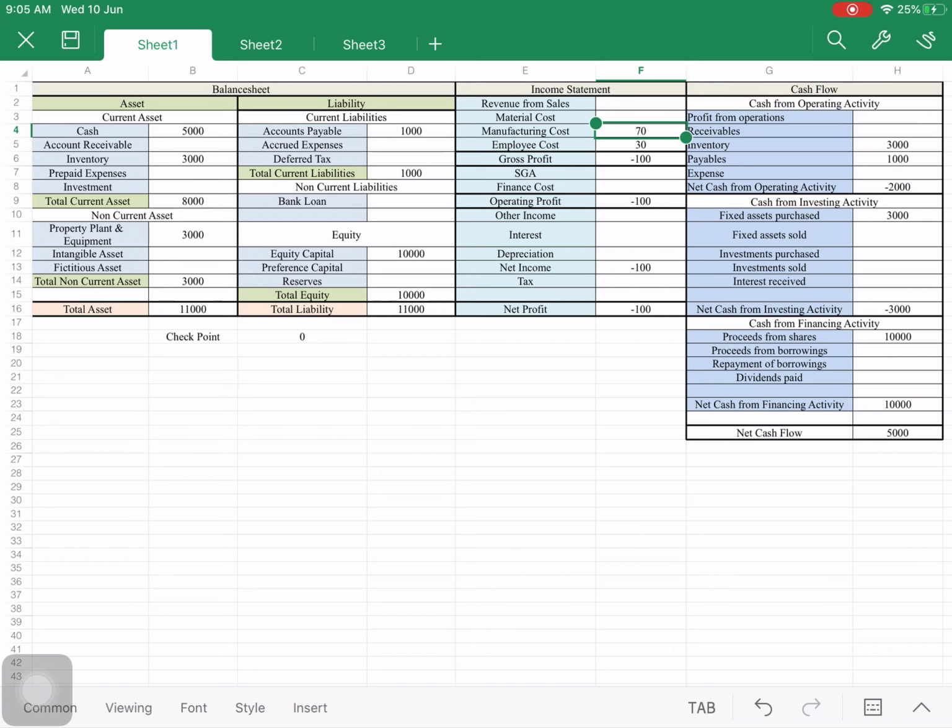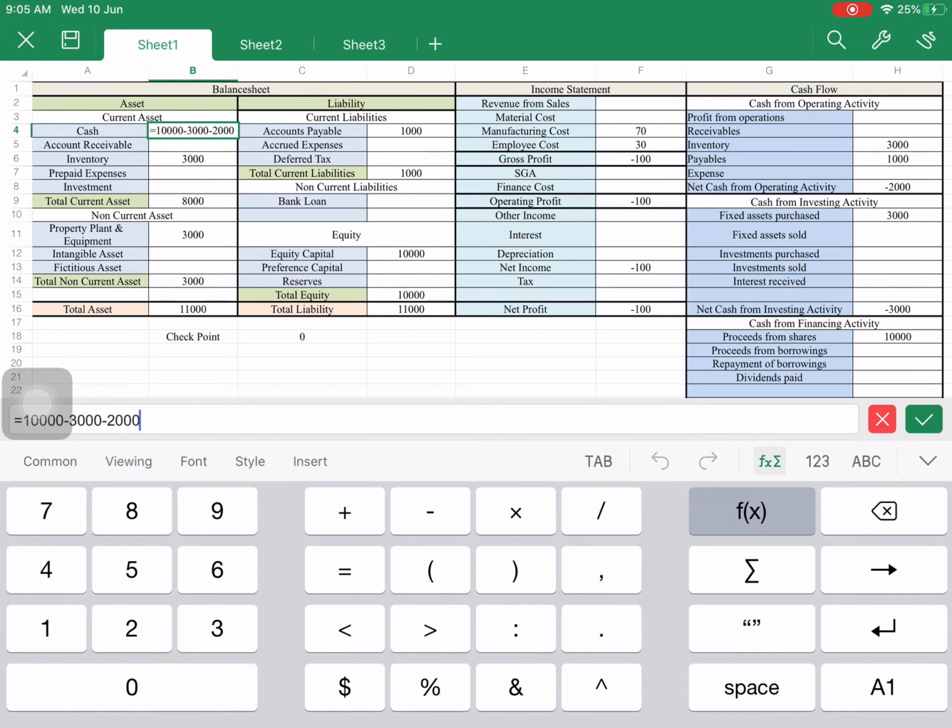Like this is the electricity bill and all those things, and this 30 rupees is the salary cost, so they will pay in the next month. Or maybe we can take it as that they had paid. If this is paid in cash immediately, then there will be a minus from these accounts. So this is 70 rupees minus 30 rupees.